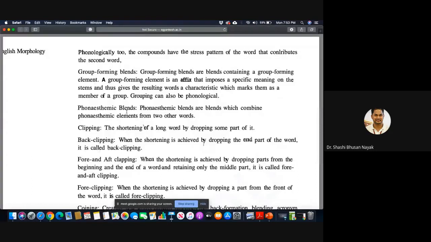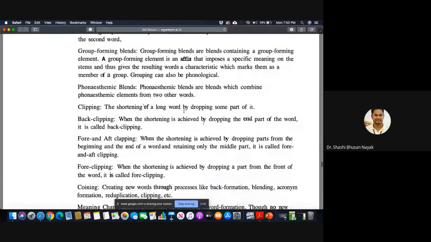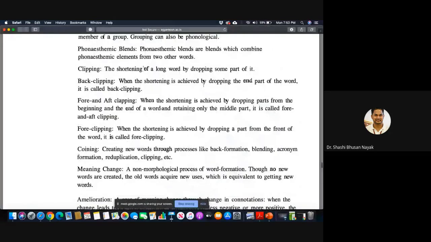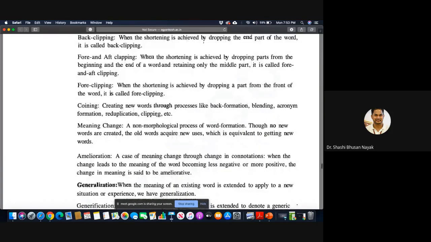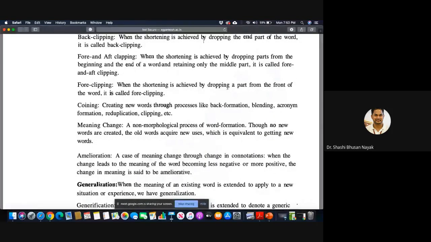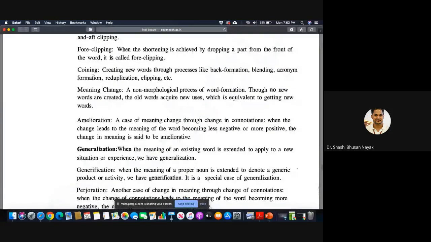phonoaesthetic blends, clipping, the shortening of a long word by dropping some part of it. What is back clipping? When shortening is achieved by dropping the end part of the word. What is fore clipping or aft clipping? There are some printing mistakes, but you can study that. When the shortening is achieved by dropping part of the beginning or at the end of a word. What is fore clipping? When shortening is achieved by dropping a part from the front of the word. What is coining? Creating new words through processes like back formation, blending, acronym formation, reduplication, clipping, etc.